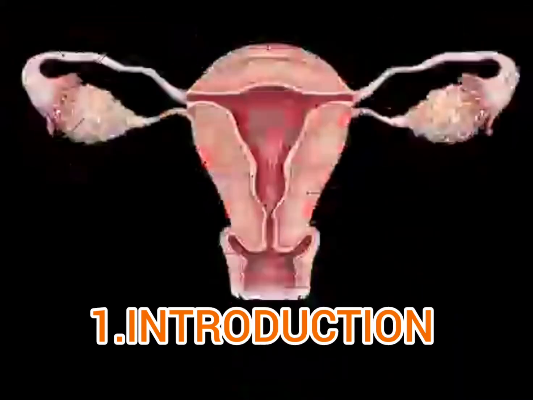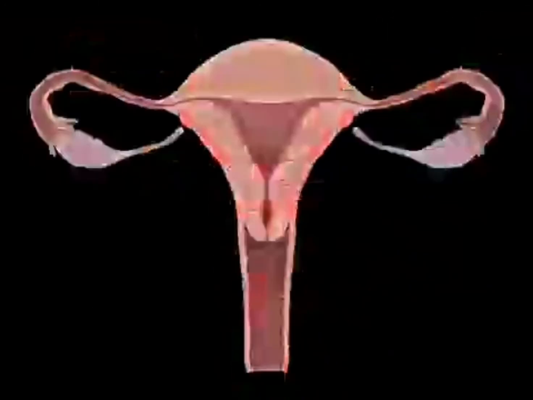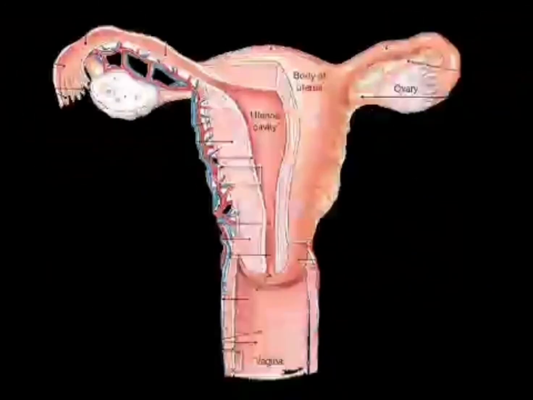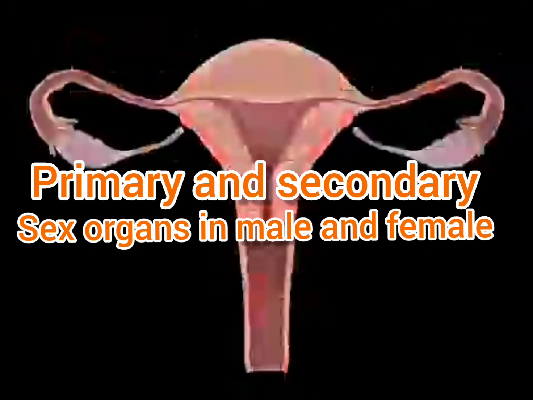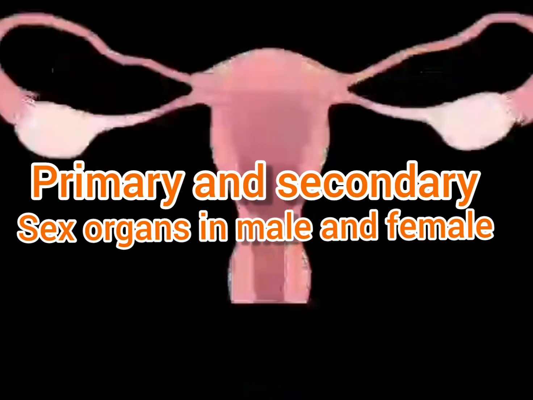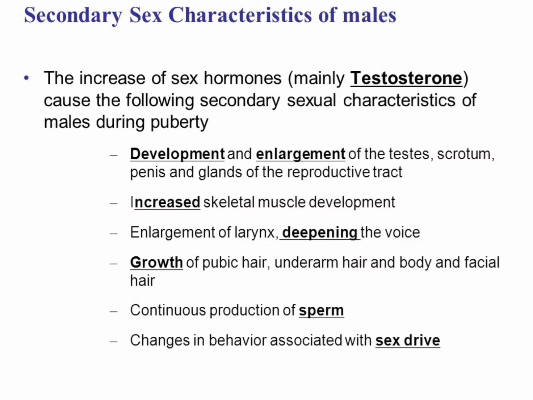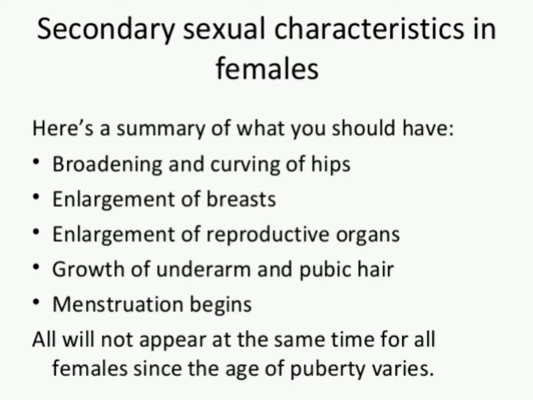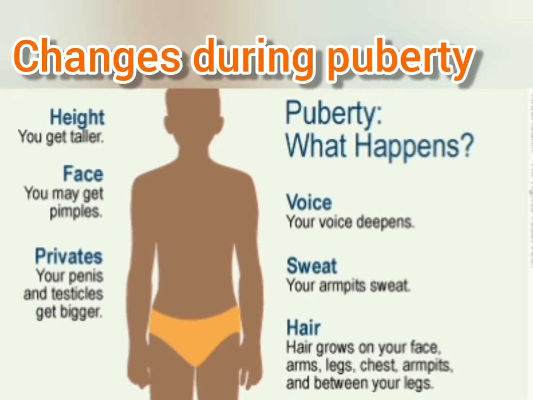The first video is about the introductory part of the structure of the human reproductive system, where we will just learn about the primary and secondary sex organs in male and female, the primary and secondary sexual characters in male and female, and the very common characteristics of the changes that occur in the puberty.